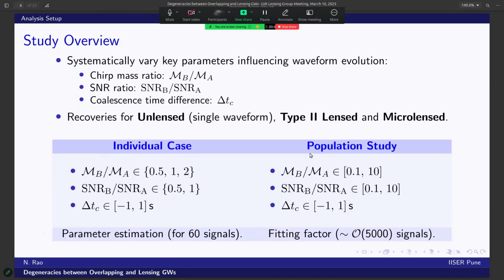Motivated by some past studies on recovering individual signals from overlapping parameter estimations, we began by analyzing a set of varying three critical parameters: the chirp mass ratio between the two signals, the SNR ratio, and the difference in coalescence times.